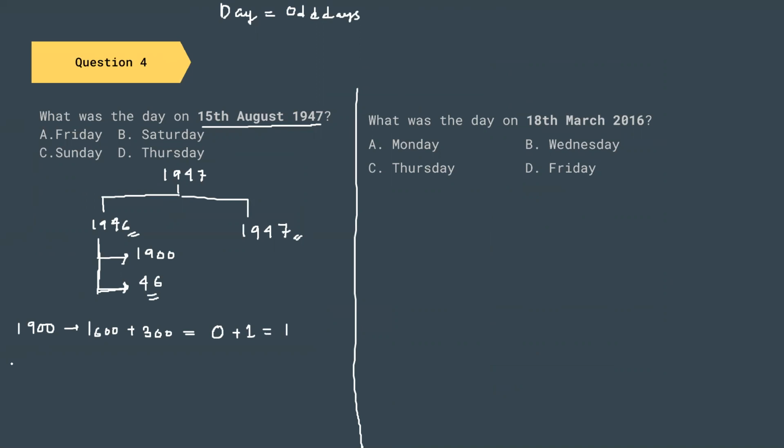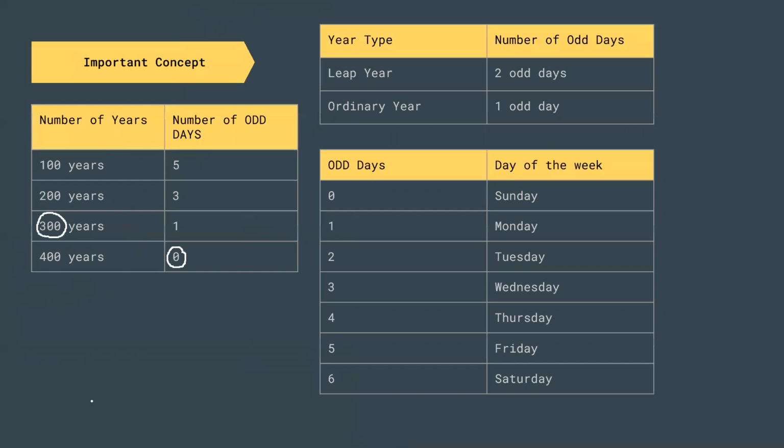Now let us go to 46. When we work with 46, we have to find out the number of leap years and the number of ordinary years in 46 years. So out of this 46 years, 11 of them are leap years and 35 of them are ordinary years. And from this table, we can see that every leap year consists of two odd days and every ordinary year consists of one odd day.